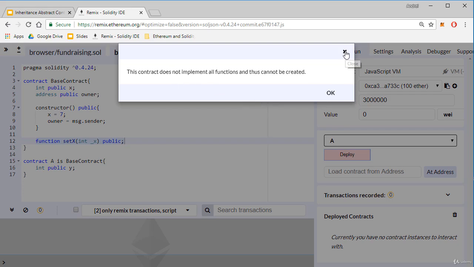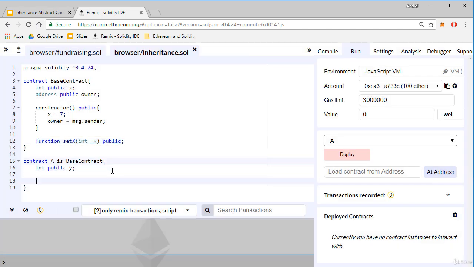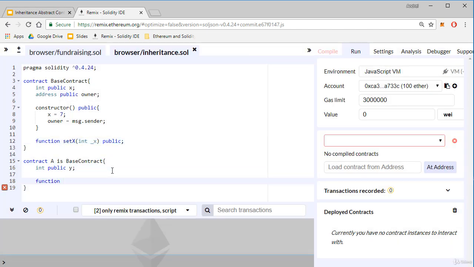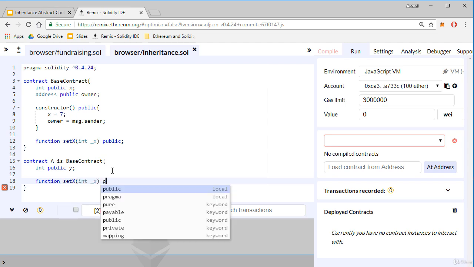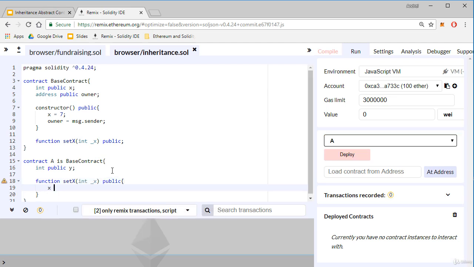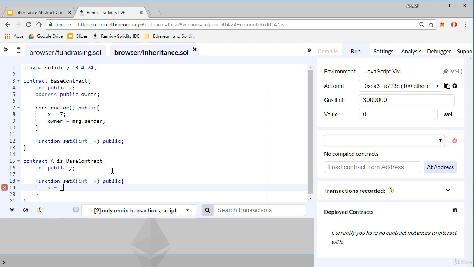If I want to deploy the A contract, the contract that inherits the base contract, I'll get the same error. It's mandatory that all functions be implemented. So inside A, it's mandatory to implement the setX function. And now x equals _x. We have all functions implemented, so if we want, we can deploy the A contract.